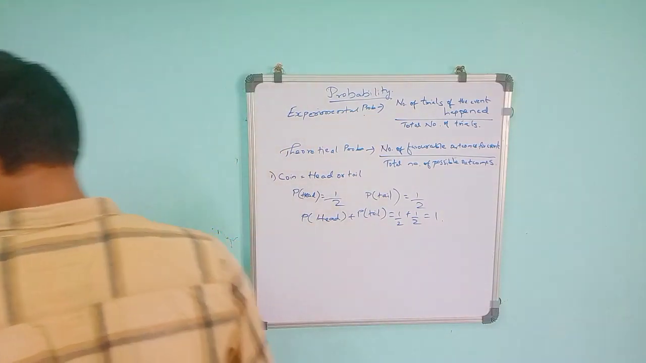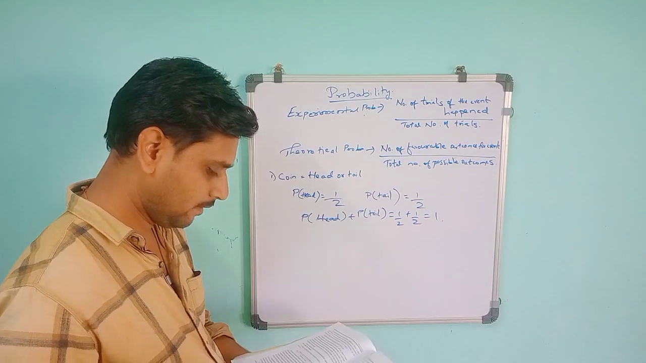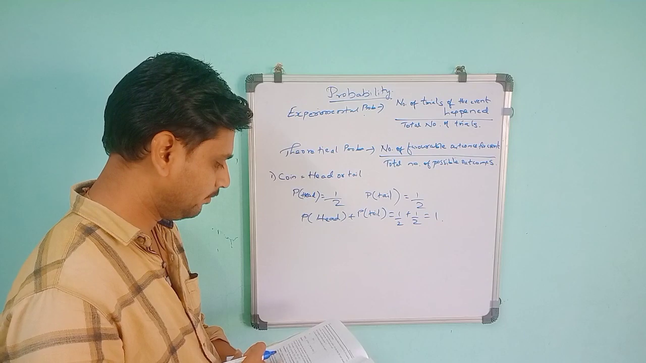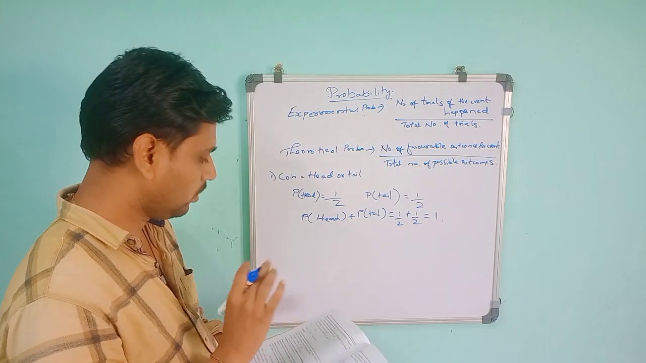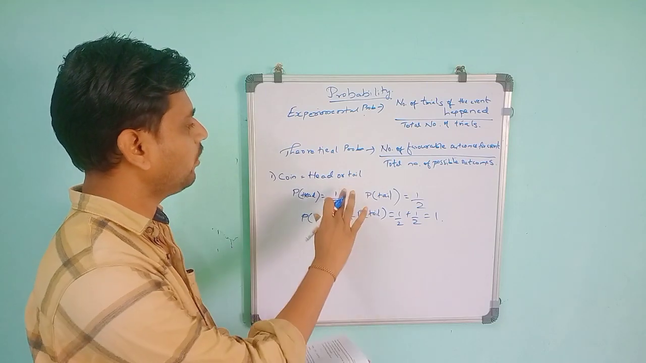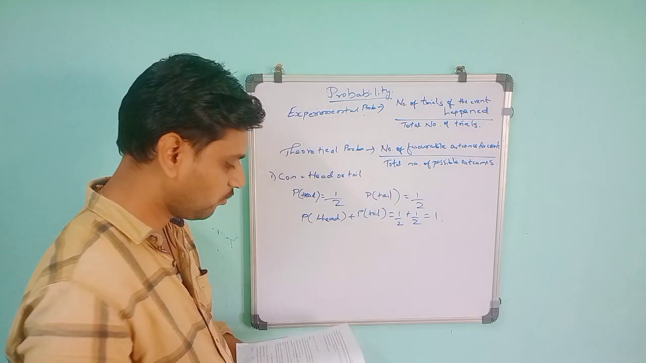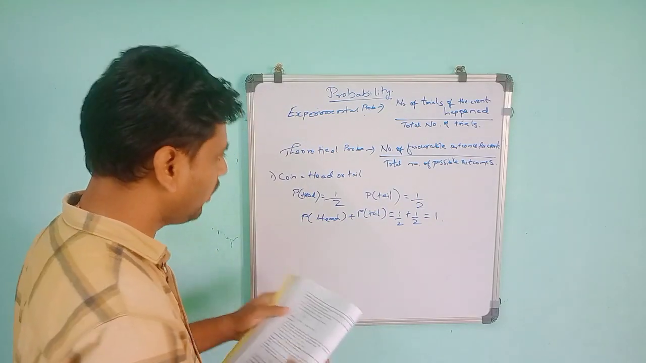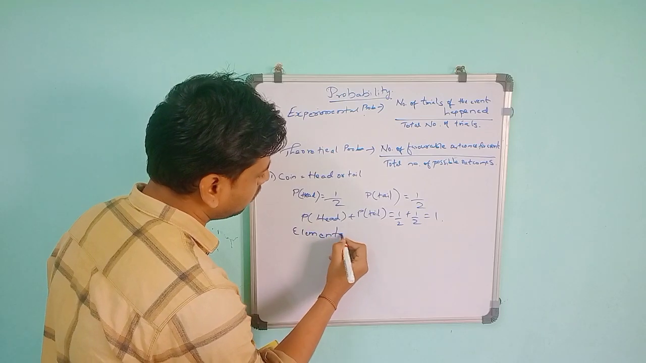This means that an event having only one outcome, like getting a head with 1 by 2, is called an elementary event. So one outcome is an elementary event.